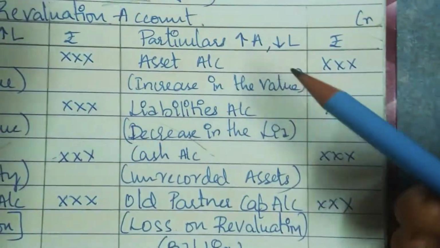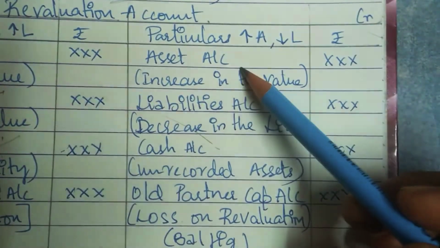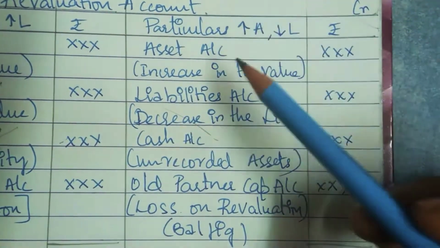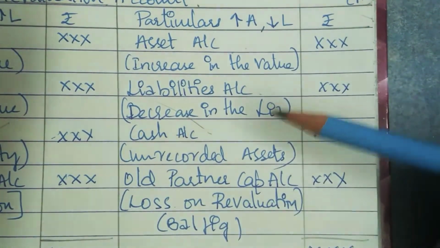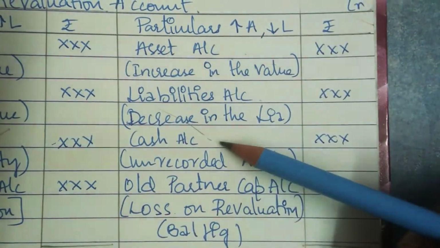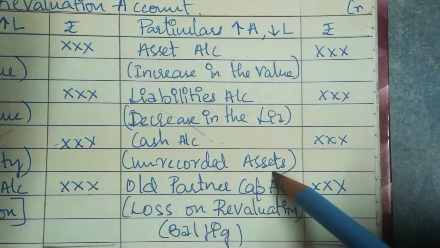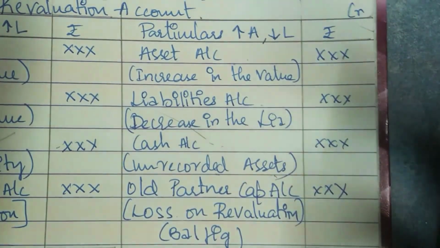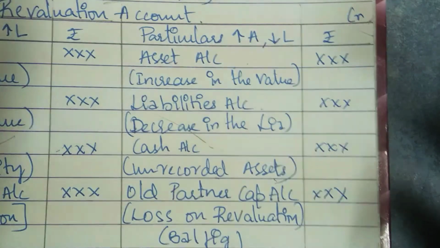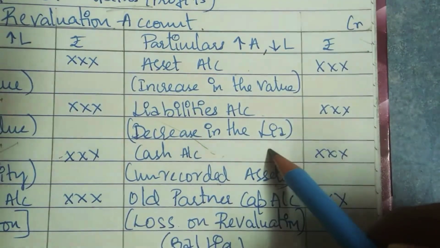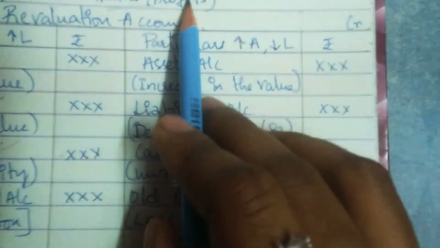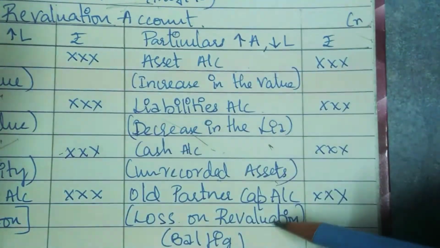Coming to the credit side of the revaluation account, when an asset increases, you're going to credit it. When a liability decreases, you're going to credit it. And unrecorded assets, that is an increase in the cash, so you're going to credit it because profits or gains are credited.